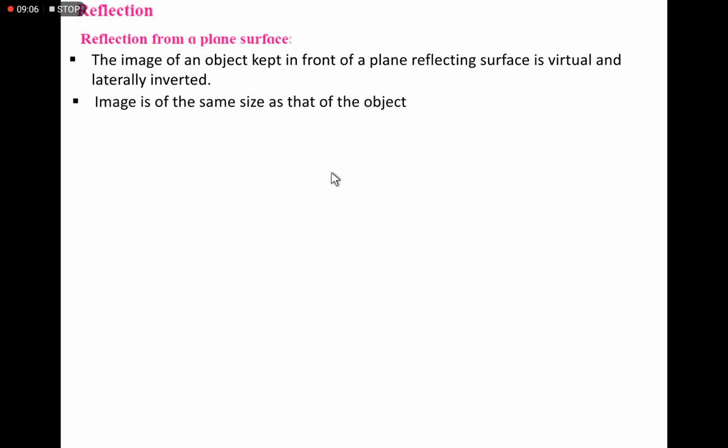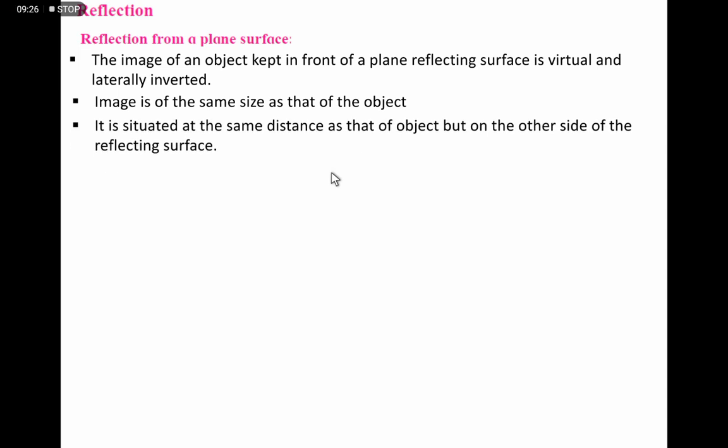This is the basic thing we know. Now, the image is of the same size as the object. The size of the object is not changed; the size of the object and the size of the image appear the same. It is situated at the same distance as the object, but on the other side of the reflecting surface.